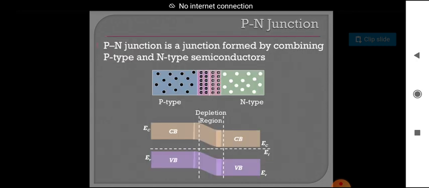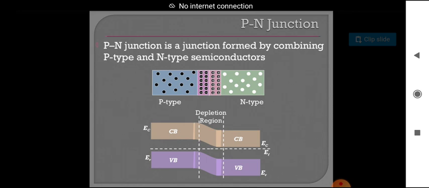So coming to the PN junction. What is a PN junction? A PN junction is a junction formed by combining p-type and n-type semiconductors. Suppose I'm taking a pure semiconductor, that is germanium or silicon.